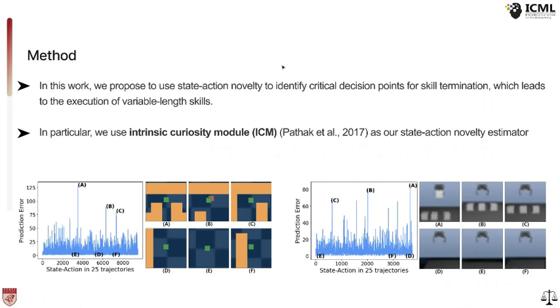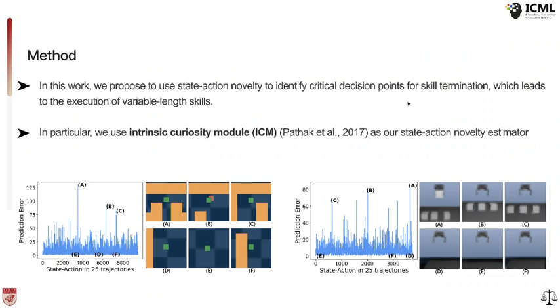In this paper, we propose to use state action novelty to identify critical decision points for skill termination, which leads to the execution of variable length skills. In particular, we use the intrinsic curiosity module, ICM, as our state action novelty estimator.